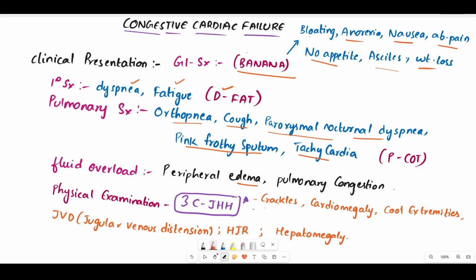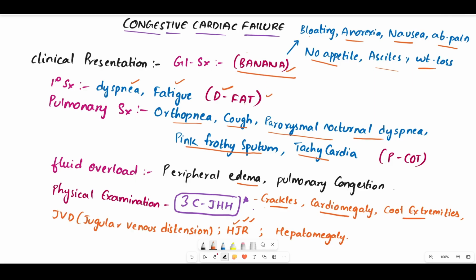C3CJHH, where C means it is crackles, cardiomegaly, and cool extremities. J means it is JVD, which is jugular venous distension. H means it is HJR, which is hepatojugular reflex. H means it is hepatomegaly. For the GI symptoms, remember the trick as banana.